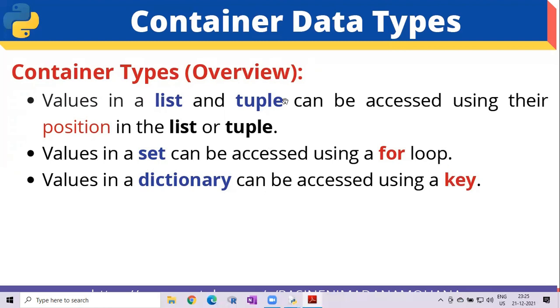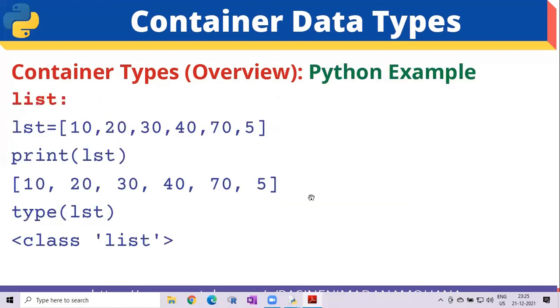So the values in a list and tuple can be accessed based on the positions in the list or tuple, whereas the values in a set can be accessed using a for loop, whereas the values in a dictionary can be accessed using a key. Why? Because this is a combination of key pairs. Now let us see an example of each one by one.